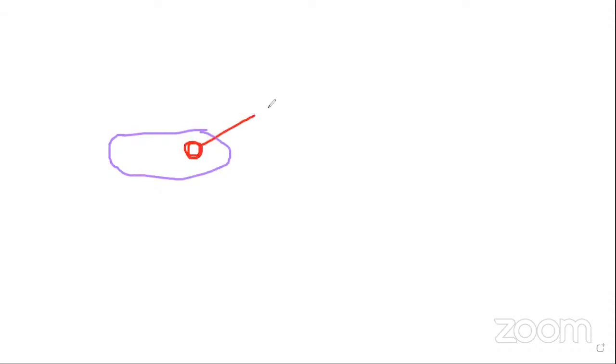Plasmids are extra chromosomal bodies present in a phage or bacterium or whatever it may be.